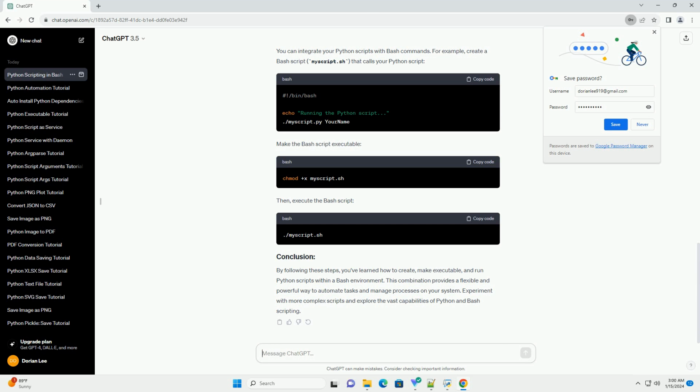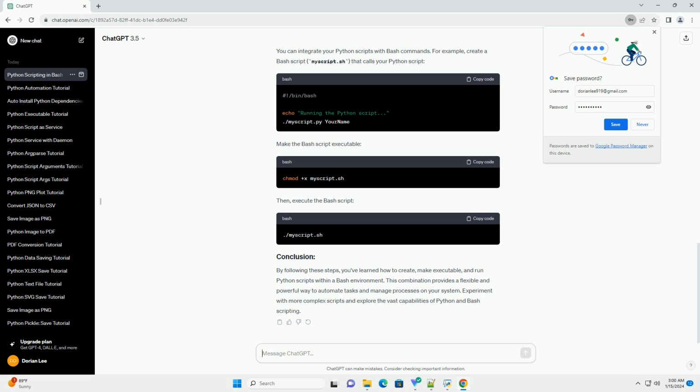You can integrate your Python scripts with Bash commands. For example, create a Bash script, myscript.sh, that calls your Python script. Make the Bash script executable. Then, execute the Bash script.